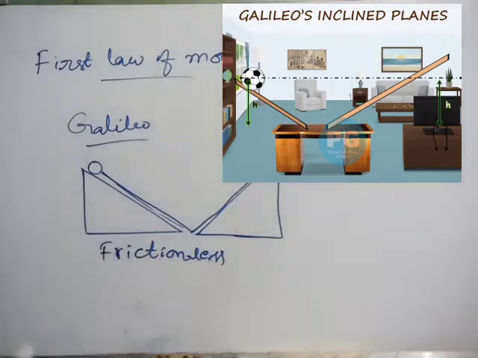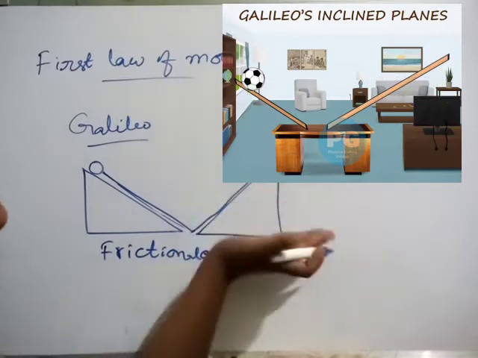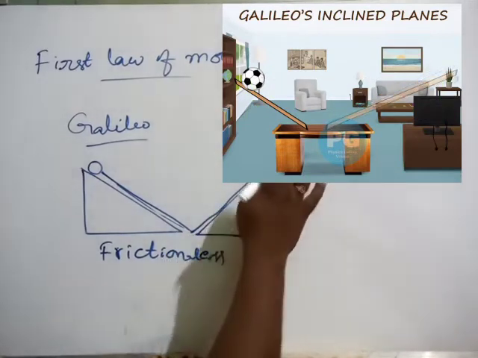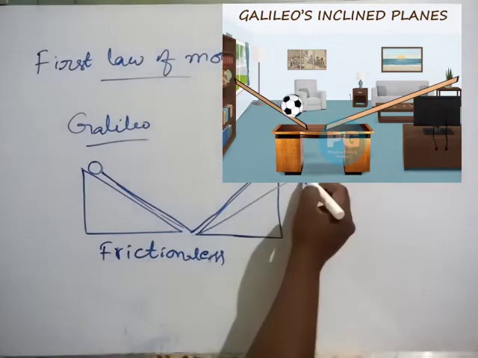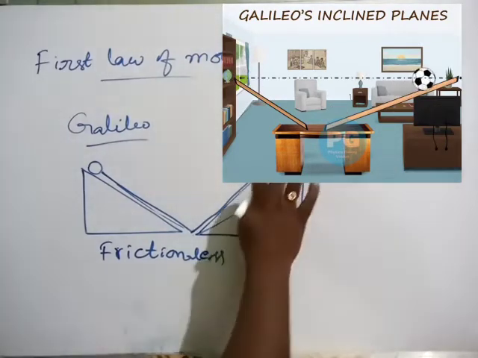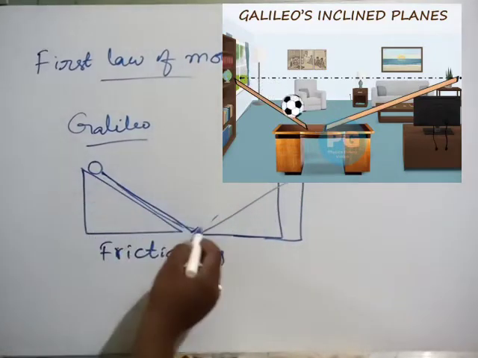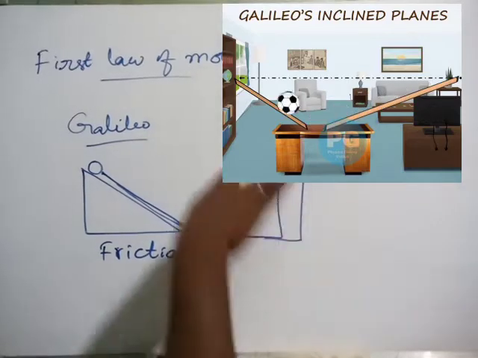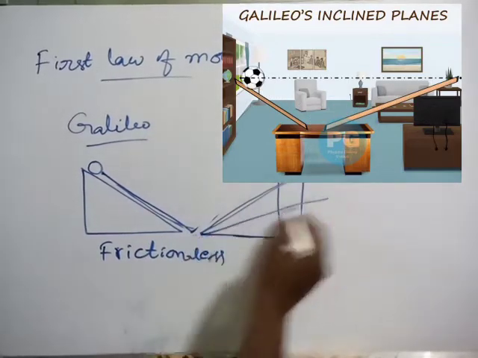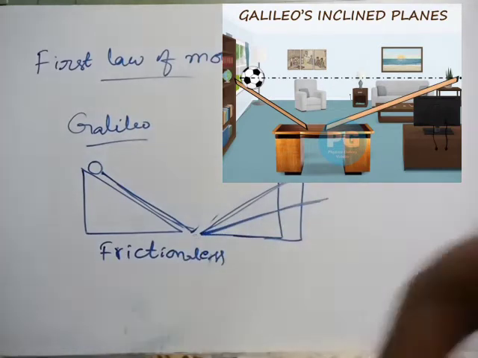What he said other than this: if you decrease the inclined plane, the released ball reaches more distance. If it is decreased further, the rolled ball covers some more distance.